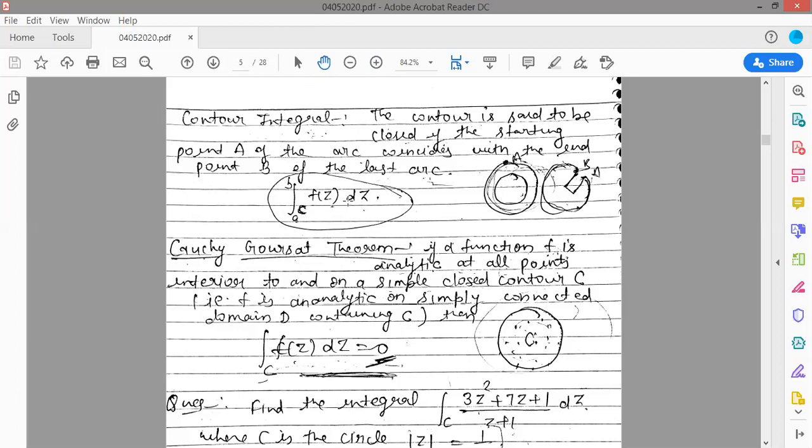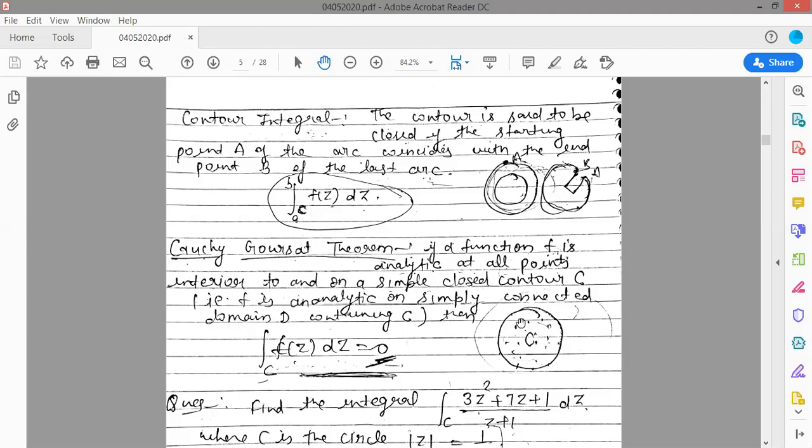So what is the Cauchy-Goursat theorem? If a function f is analytic, and analytic means f is a single valued function, at all points interior to and on a simple closed curve C. So basically what is the meaning of this line? If a function f is analytic at all points, this is your closed curve. We are talking about the contour integral, that means we have a closed curve.